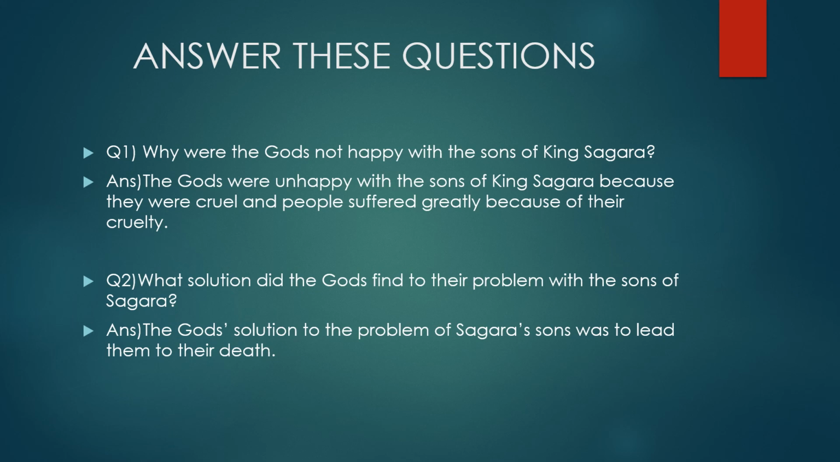The gods' solution to the problem of Sagar's sons was to lead them to their death. So the solution they found to their problem was that they thought that all these sons should die, but they did not want to kill them directly. So they wanted to create some circumstances or situations which would lead them to their death and they would all die. And so this was the solution found by the gods.